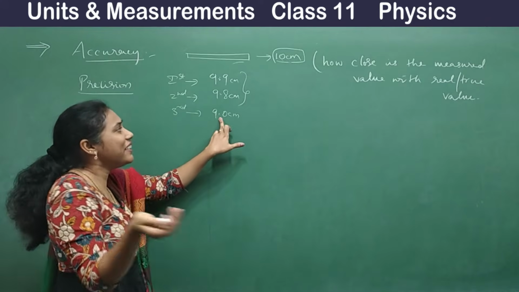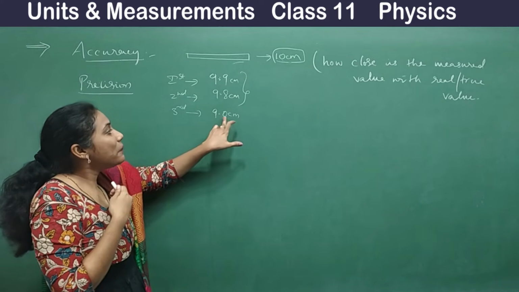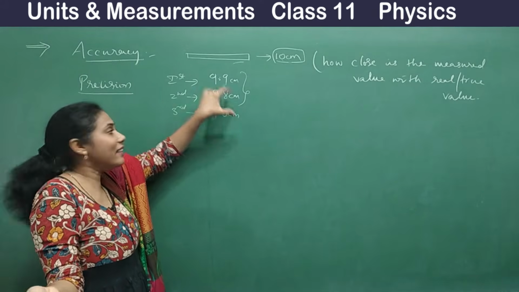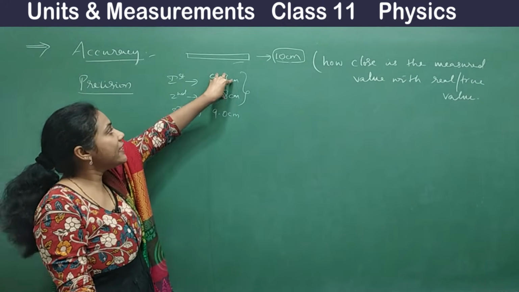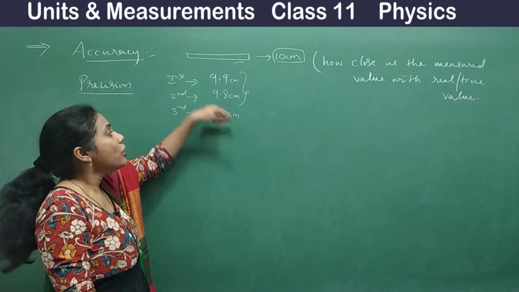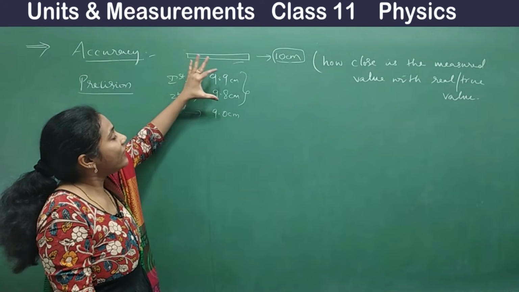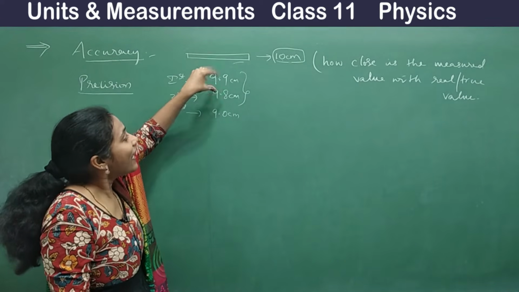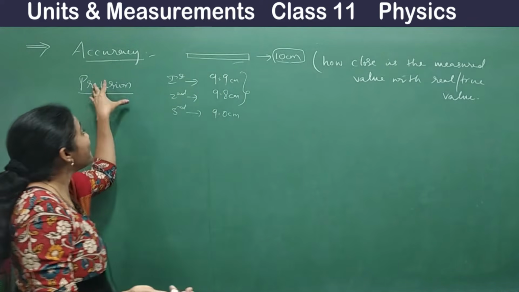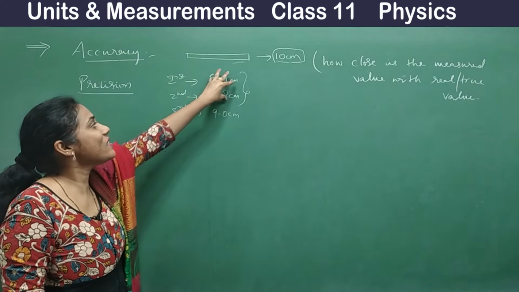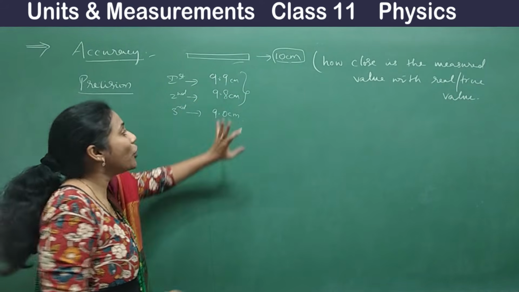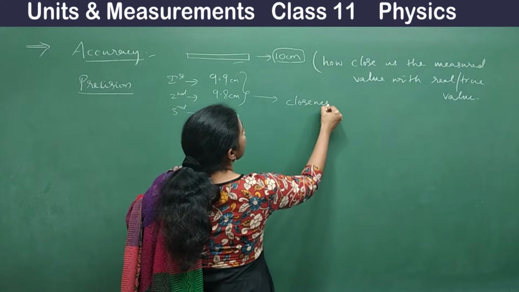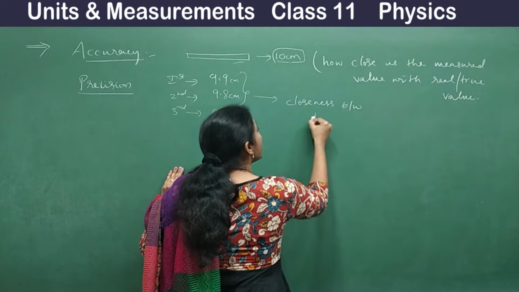Why am I not considering 9.0? Because 9.0 is very far compared to 9.8. A huge difference is there between these values and this particular value. So I am neglecting this value. I will consider these two values which are very close to each other. I call these values precise values. So what do you mean by precision here? It is the closeness between the measured values.